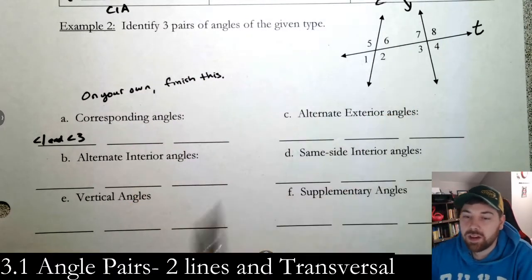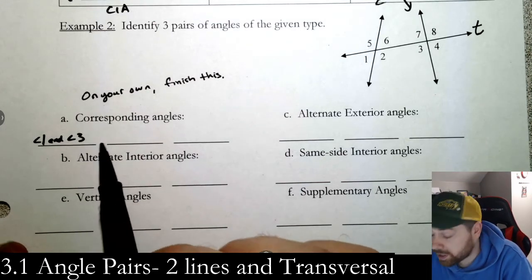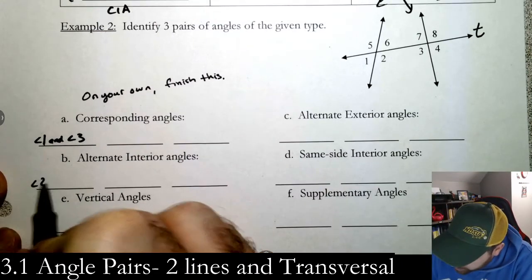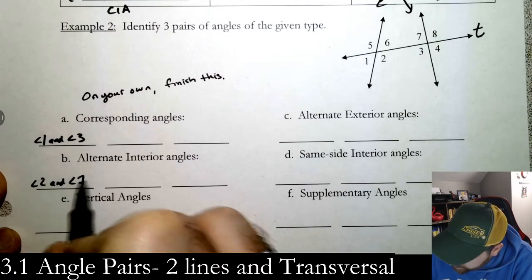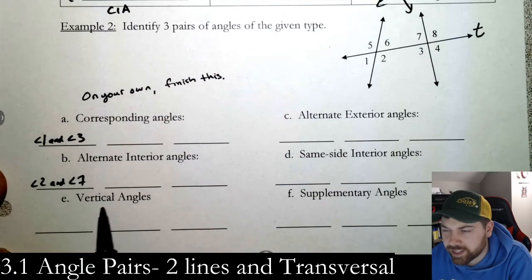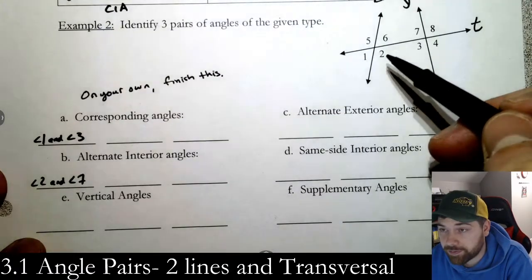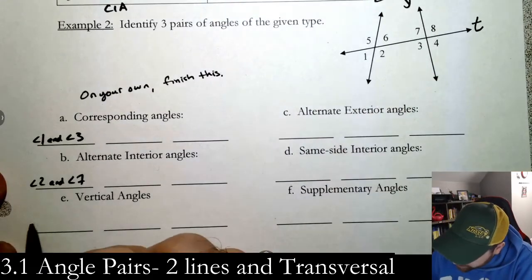Okay. Alternate interior, again from above, that was different sides of the transversal on the inside. So for example, angle 2 and angle 7. 2 and 7 are alternate interior angles. Vertical angles should be easy. There's a lot of them. I think there's 4 pairs? Let's go 1 and 6.